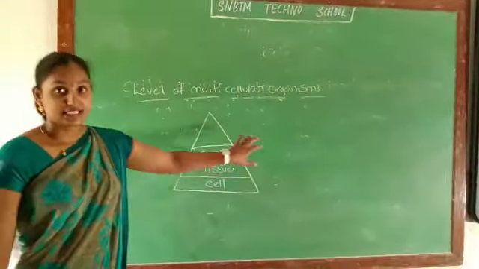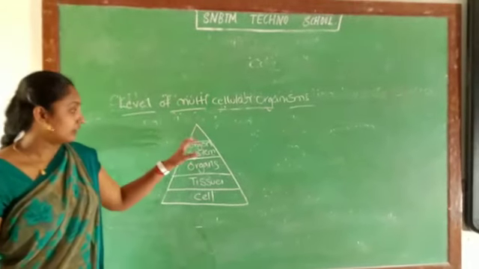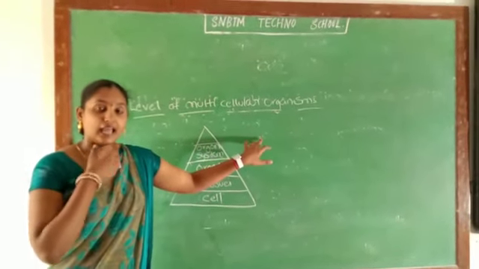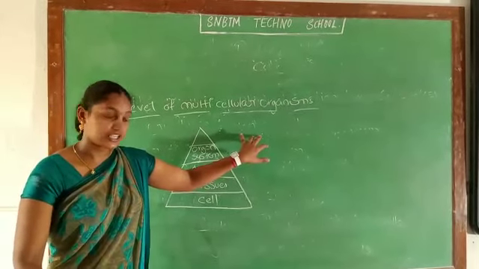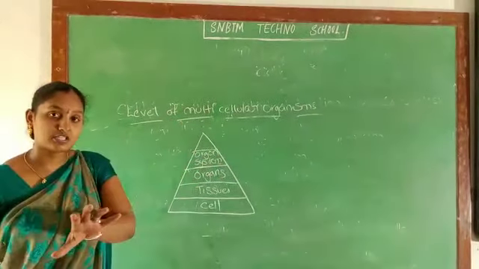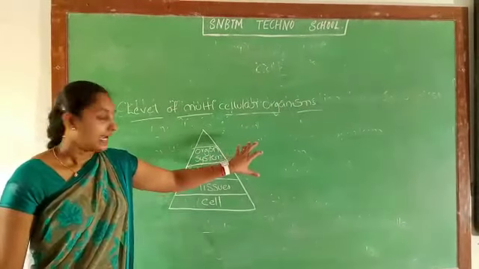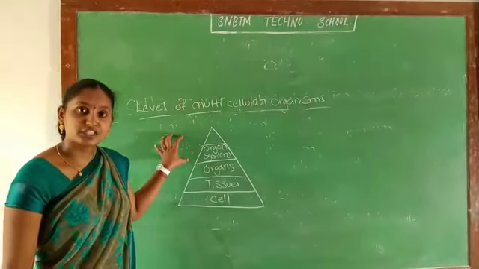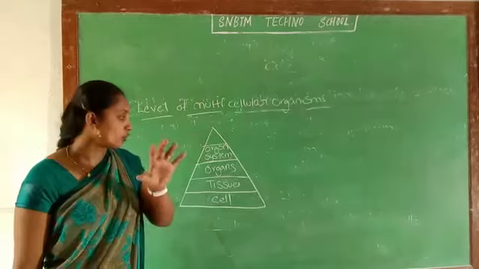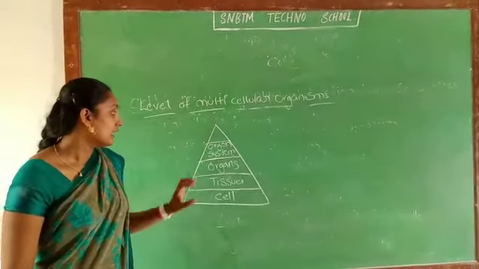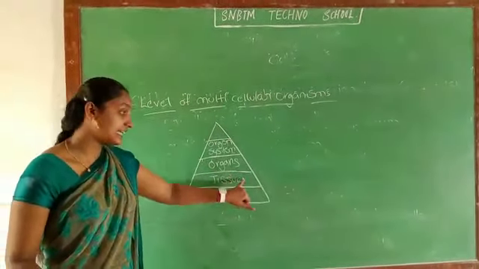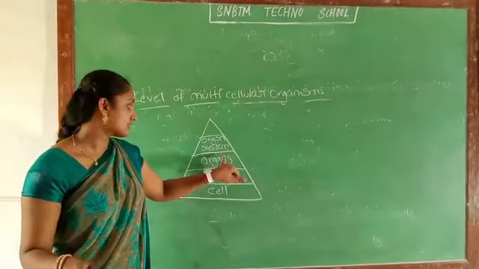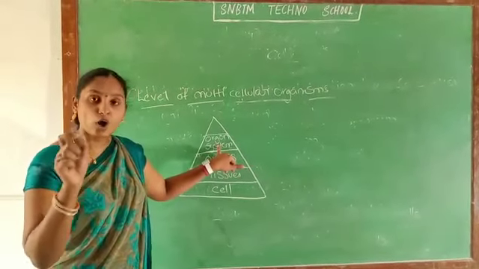Organ system means, suppose we take buccal cavity, esophagus, stomach, small intestine, large intestine, and so on. It is one organ system, the digestive system, and others like the respiratory system and reproductive system. There are so many types of organ systems present in the body. The group of organs performing similar kinds of functions come together to form an organ system.